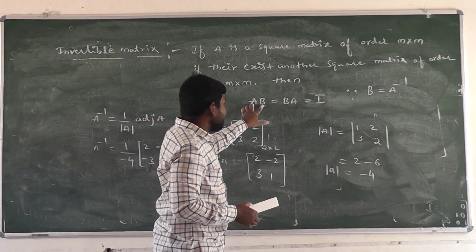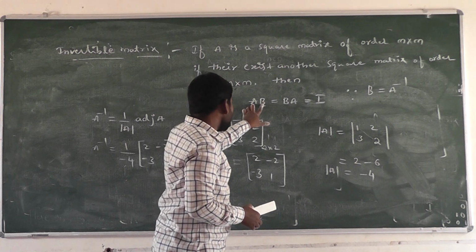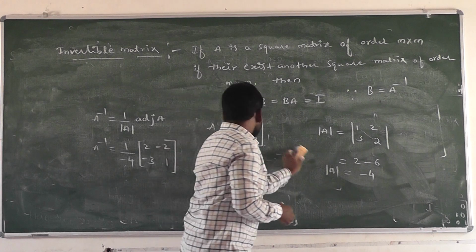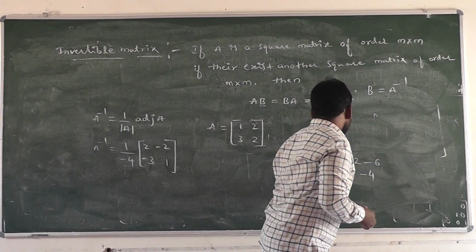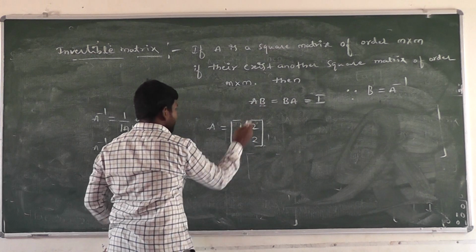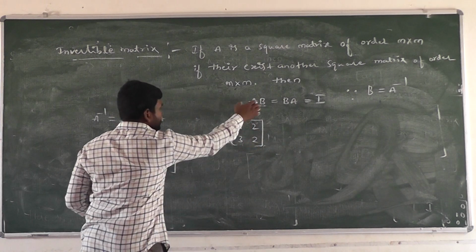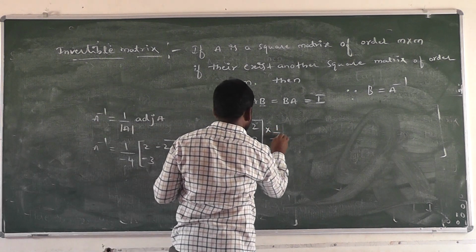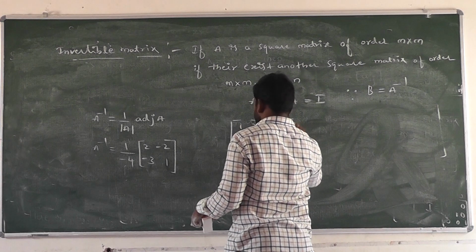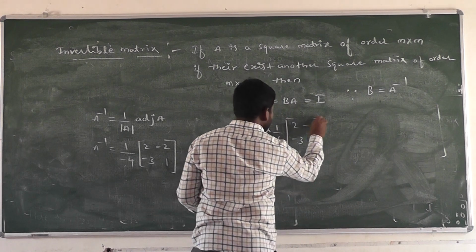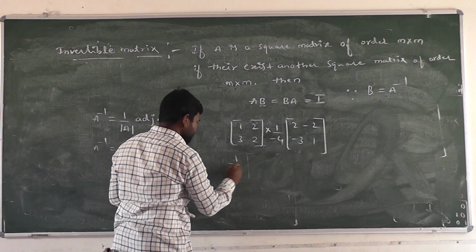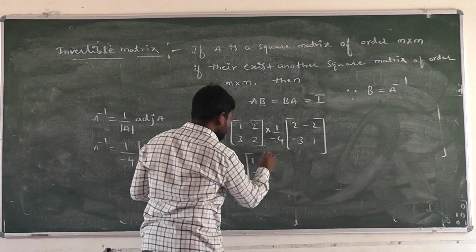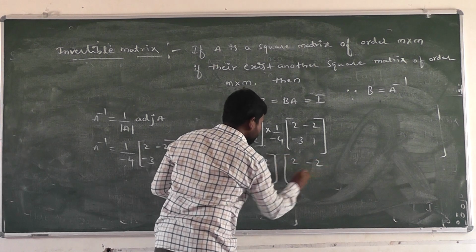We have to multiply the A and B matrices, substituting A inverse in place of B. A into A inverse is equal to what? What is the A matrix here? 1, 2, 3, 2. We substitute that, into 1 divided by -4 times 2, -2, -3, 1. The 1 divided by -4 is kept as it is. Then we multiply the two matrices, 1 2 3 2 and 2 -2 -3 1.